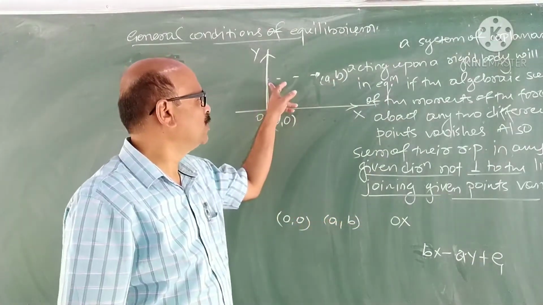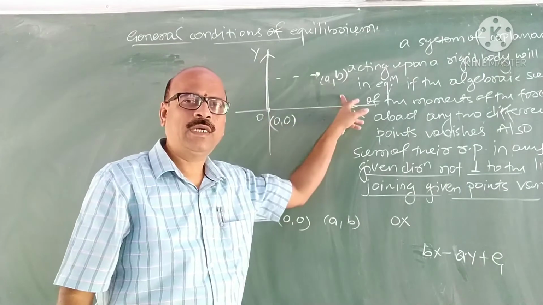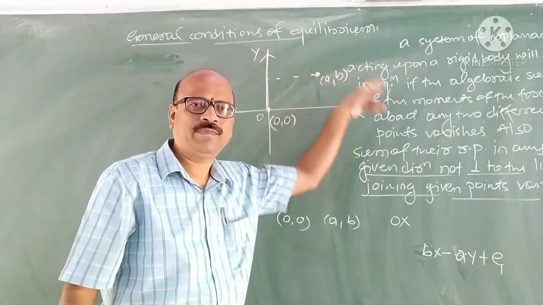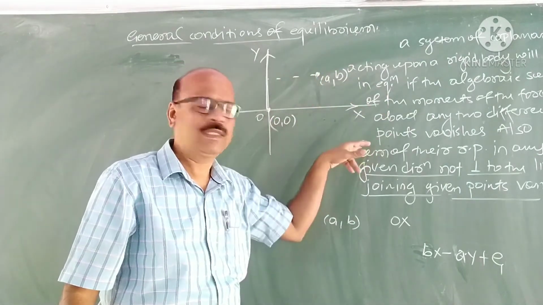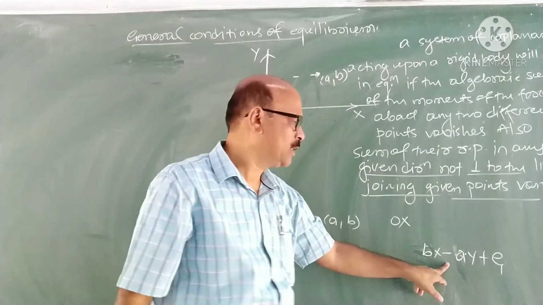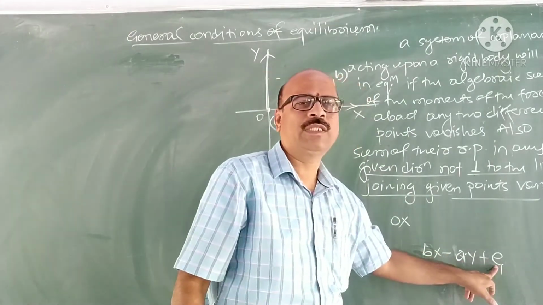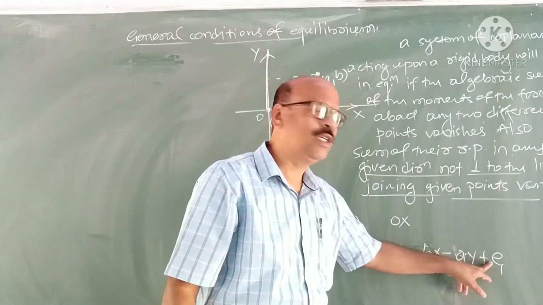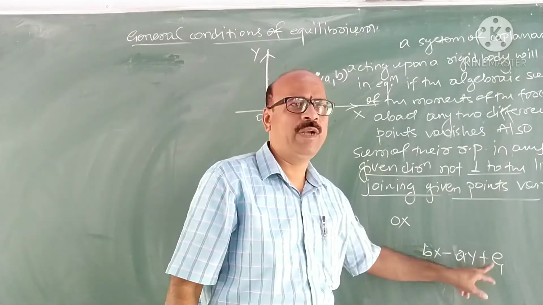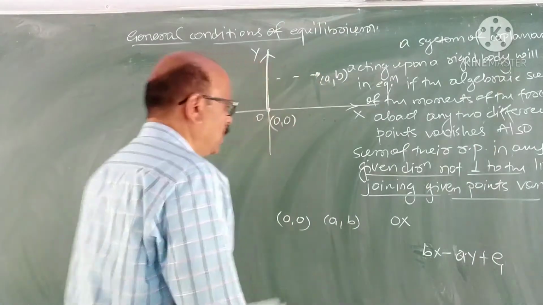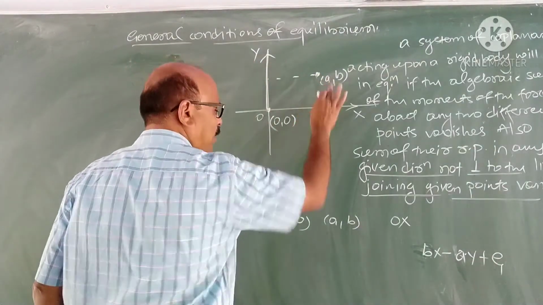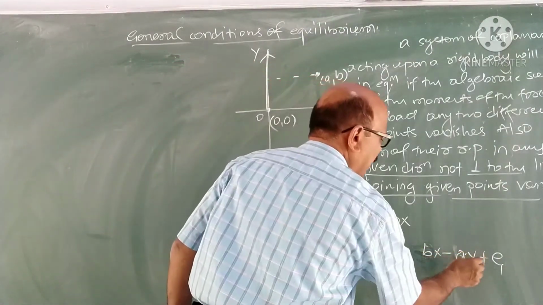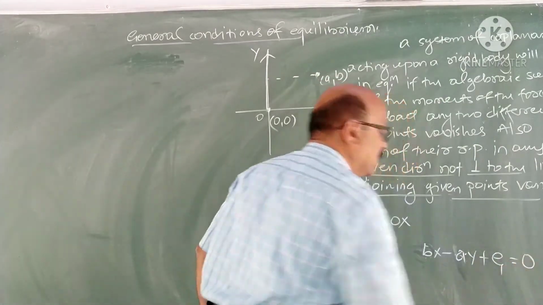Because the moment of this force about (A, B) is clockwise, therefore minus. Plus G, where G is the moment of the couple. Therefore the moment of the forces about (A, B) is Bx minus Ay plus G, which is given as 0.